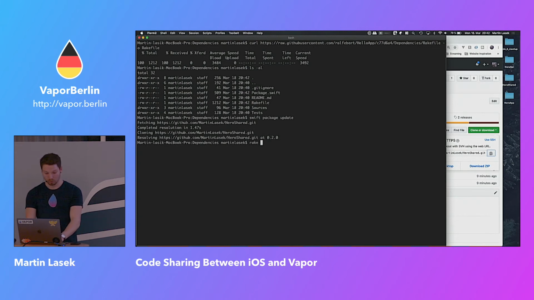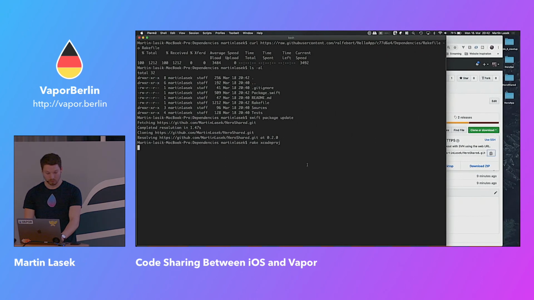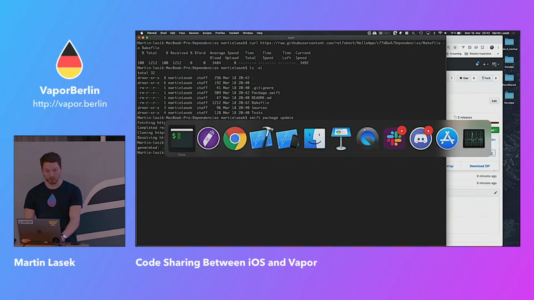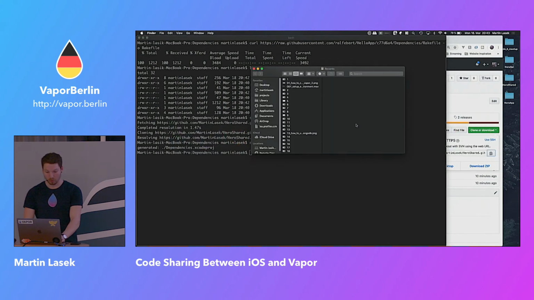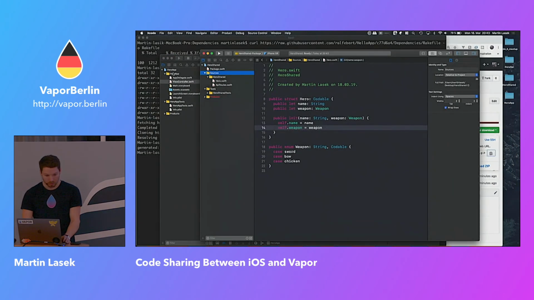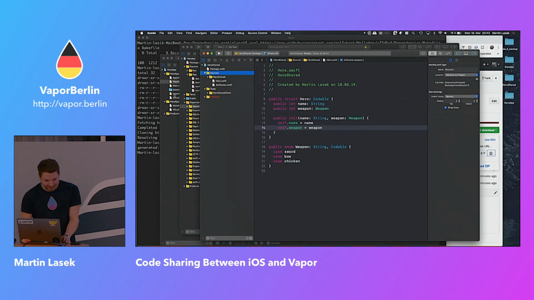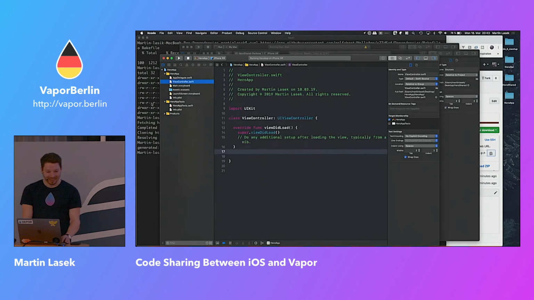And now we should be able to say, again, rake Xcode project. That is exactly that. Okay, it created a dependency Xcode project. And this is the thing. We are now pulling, the only, let's say, manual thing we have to do is, let's go to the desktop, hero, app, dependency, and that one. In our iOS app, wherever that one is, of course the third one. No, it's not. Oh yeah, it was app, right? Because I didn't call it iOS.